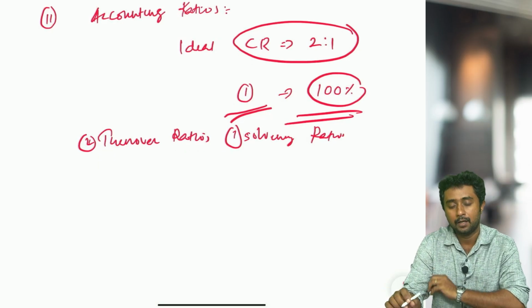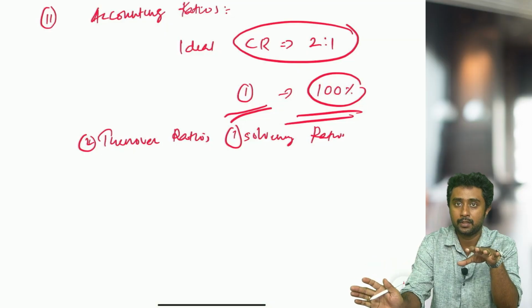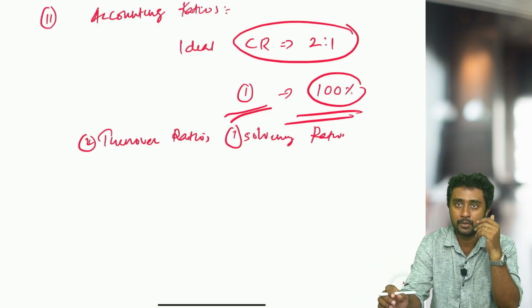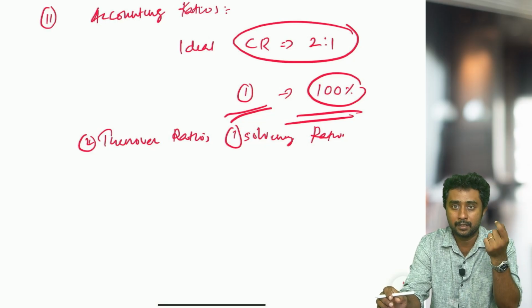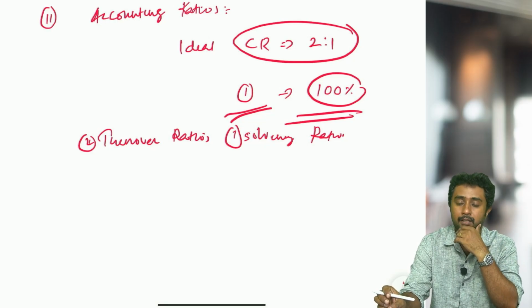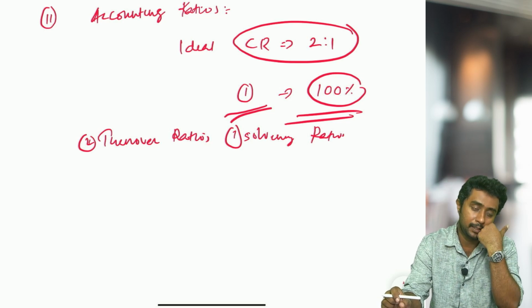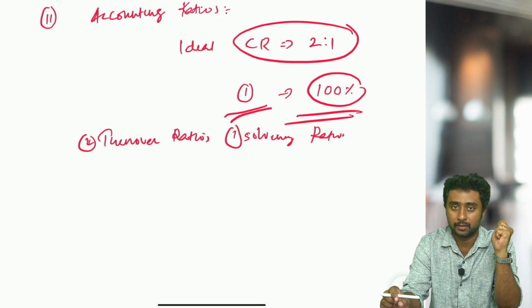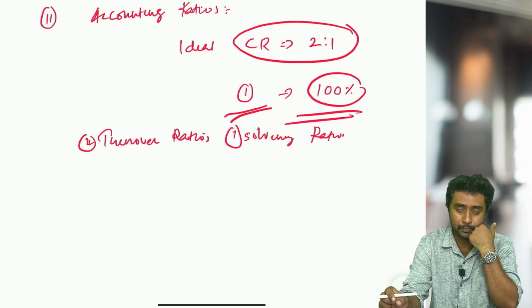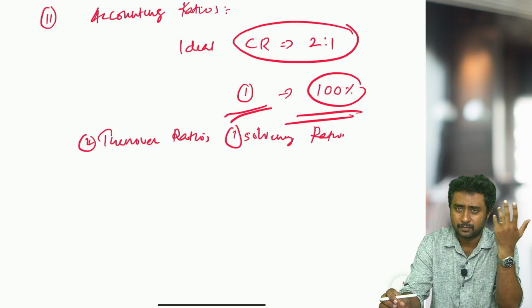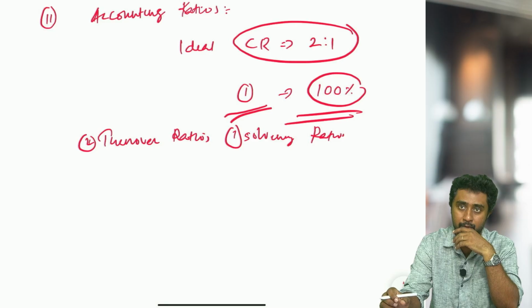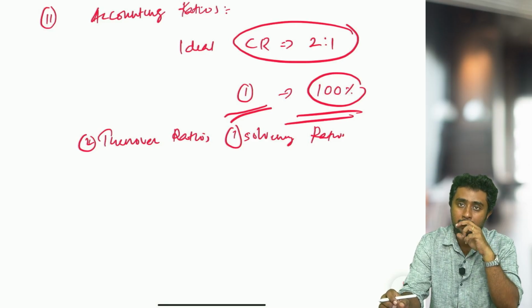So when ratios come, do all the ratios, understand what is the meaning of each ratio, what makes it different from the other ratios, and what the uses of the ratios are. What is the liquidity ratio used for, what is the solvency ratio used for, what is the activity or turnover ratio used for, and again the purpose of profitability ratios. So do all the ratio-related questions. It will even help you for the business studies paper also. Some of the ratios come in business studies chapters also. So compare and study business studies as well as these accounts ratios, because some of the ratios that you are doing here are coming there also.